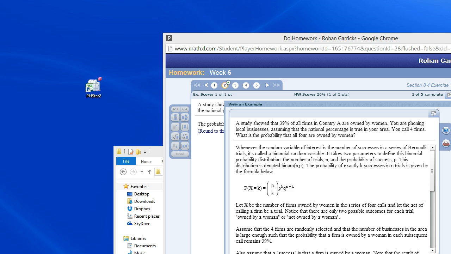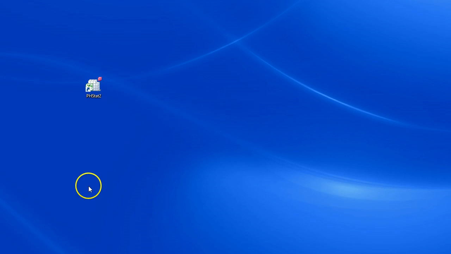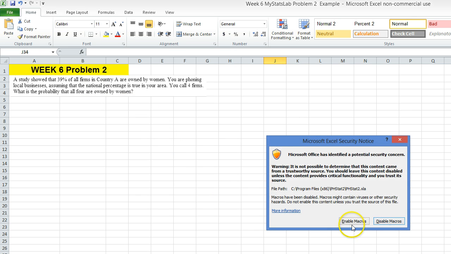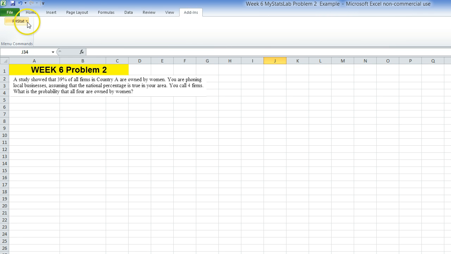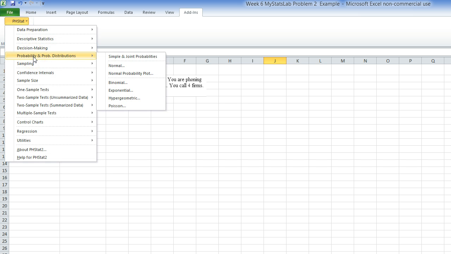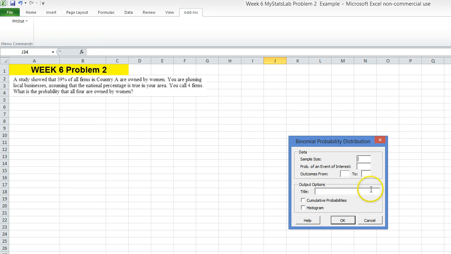Now if you have PHstat downloaded on your computer, then you will see PHstat2 right here. If you click on it, allow it to enable macros, and voila, you get the add-ins tab. Click on the add-ins tab, we go to PHstat, click on this. We're doing a probability and probability distribution problem. In this case, it's the binomial probability. Click on that, and then it will ask you for the input.